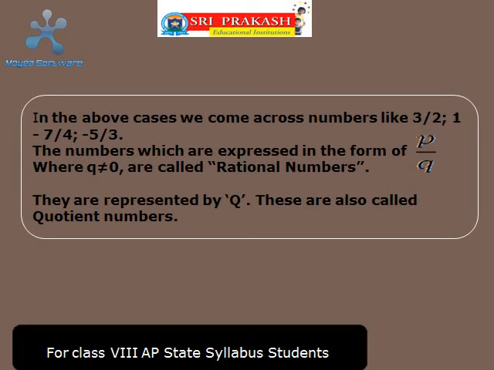They are represented by Q. They are also called quotient numbers. Let me repeat. They are represented by Q. These are also called quotient numbers.